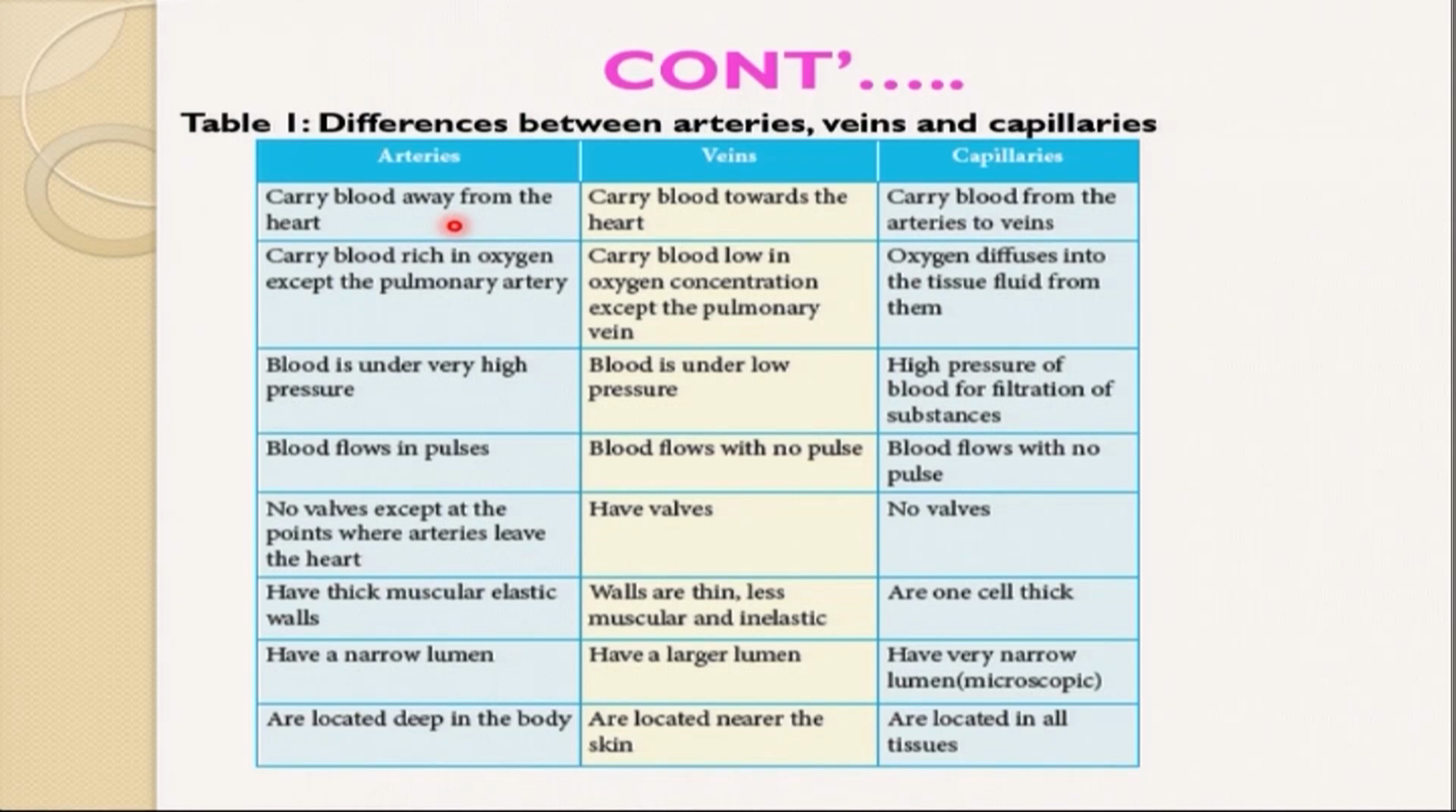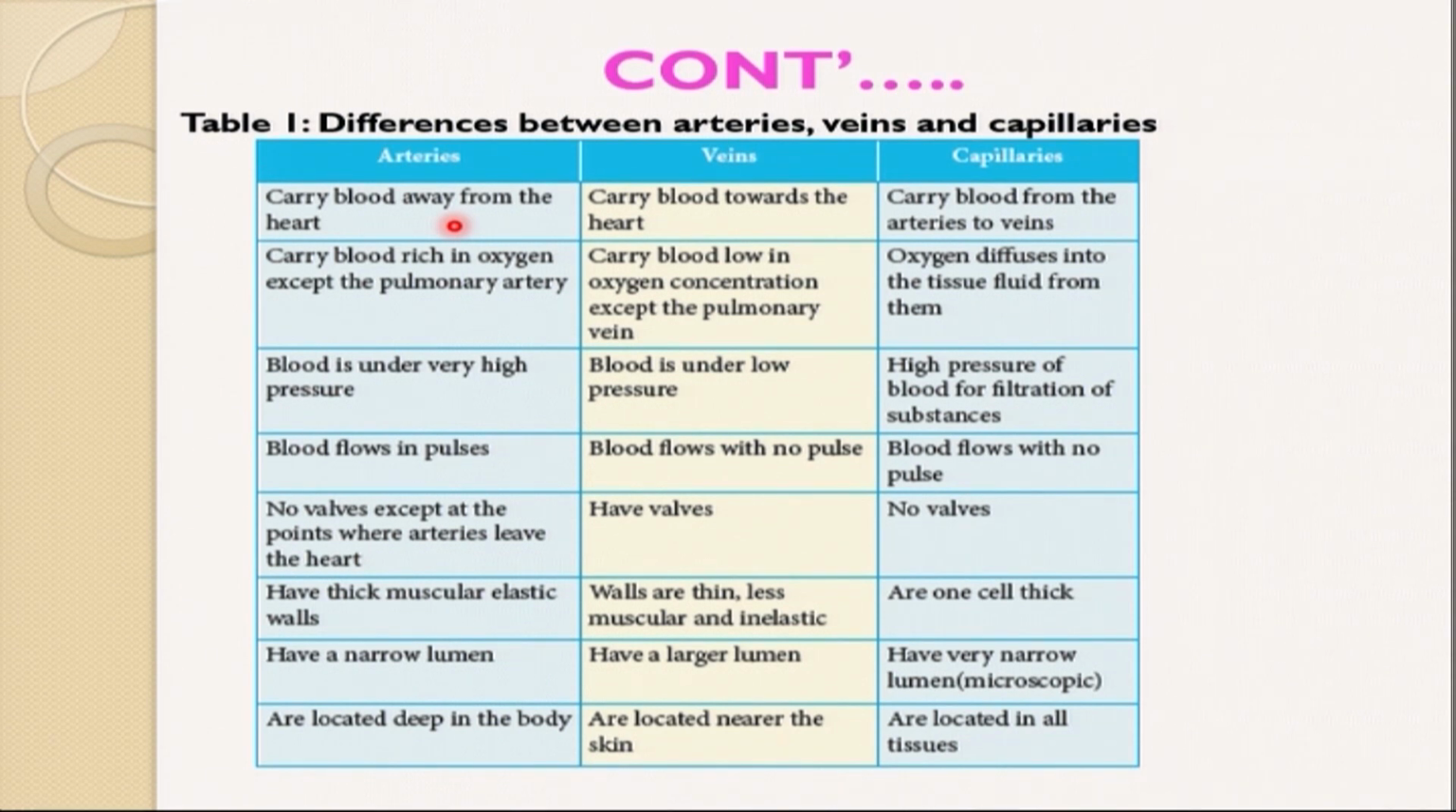Let's have a summarized diagram that summarizes the differences between arteries, veins, and capillaries. Number one, arteries carry blood from the heart. Veins carry blood towards the heart. Capillaries carry blood from arteries to the veins. Number two, arteries carry blood rich in oxygen, meaning that they carry oxygenated blood except pulmonary artery. Veins carry deoxygenated blood. In capillaries, oxygen diffuses into tissues and fluids.